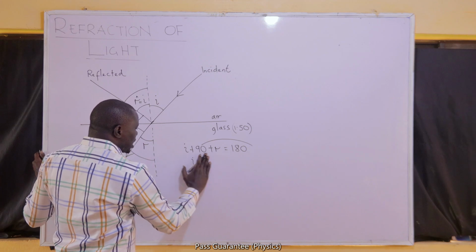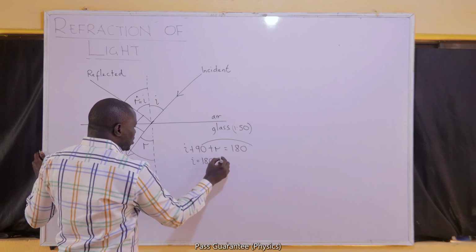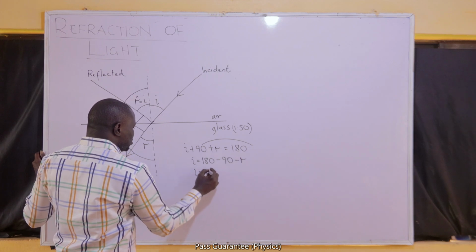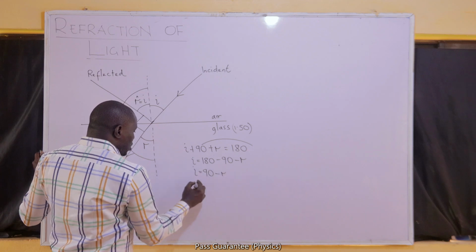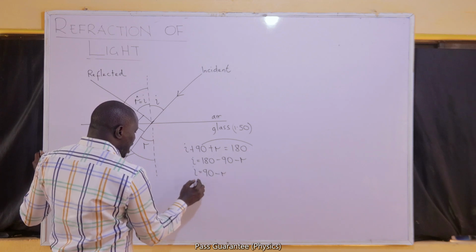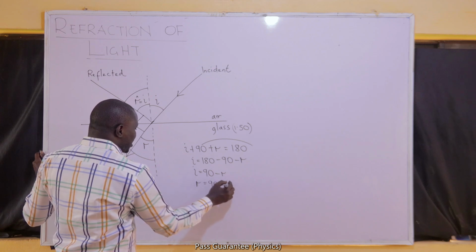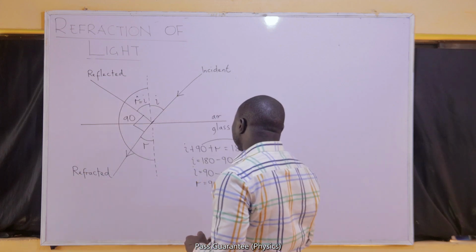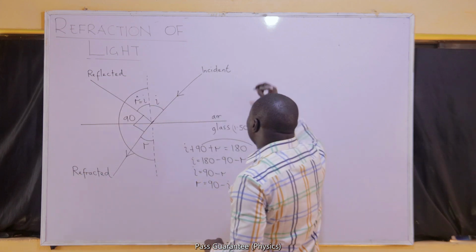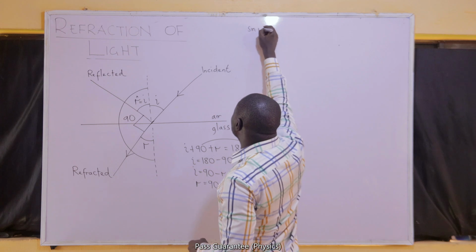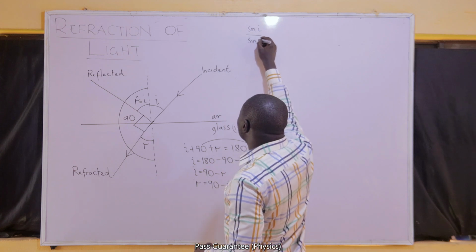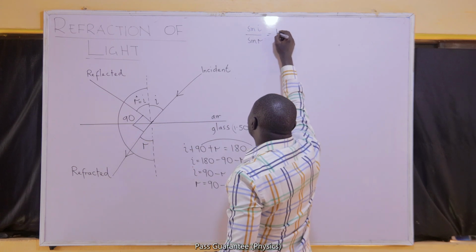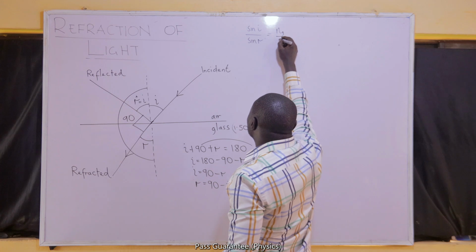How did I get 90 minus R? 180 minus 90 minus R. So that becomes I is equal to 90 minus R. Or I can also say that R is equal to 90 minus I. Either of the two will still be fine. So I can now write my Snell's law. Now Snell's law is the sine of angle of incidence all over the sine of angle of refraction. Incidence is in air, refraction is in glass. It must be equal to the refractive index of glass all over the refractive index of air.